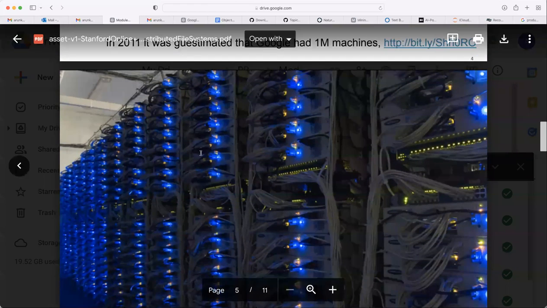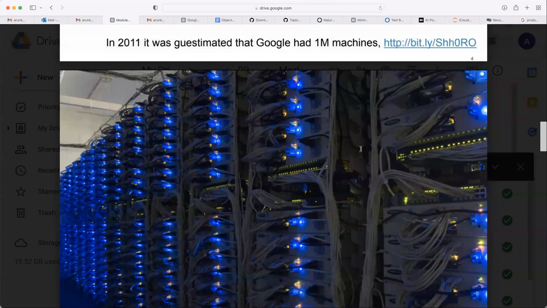In each rack, there are some computers. Then those racks are connected with other racks. Then there are switches in between. So the space itself is very big, right? If you want to store or keep 1 million machines, how much space do you require? It's a huge space, right? How much is 1 million?